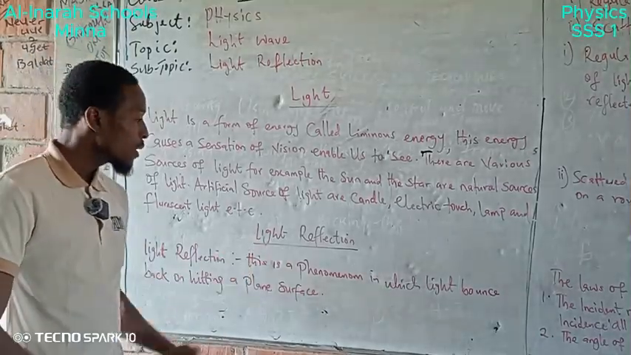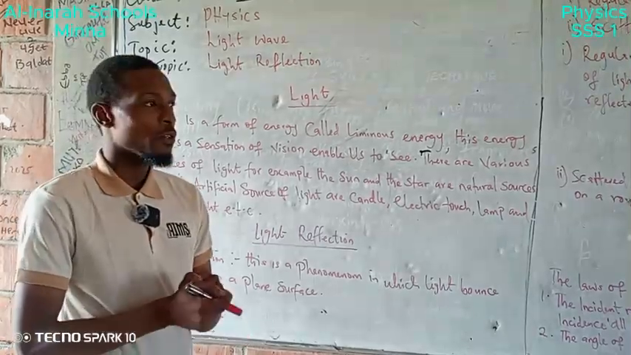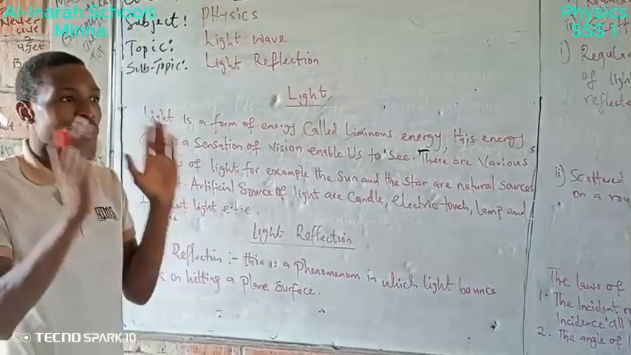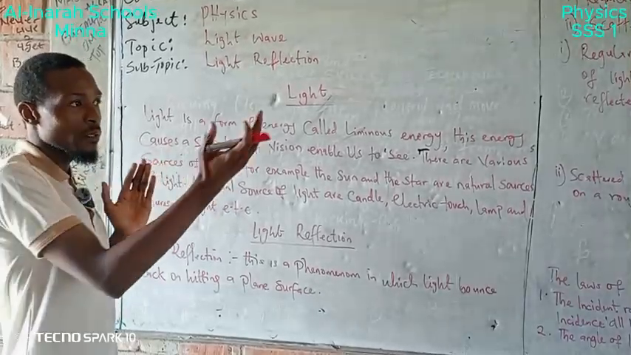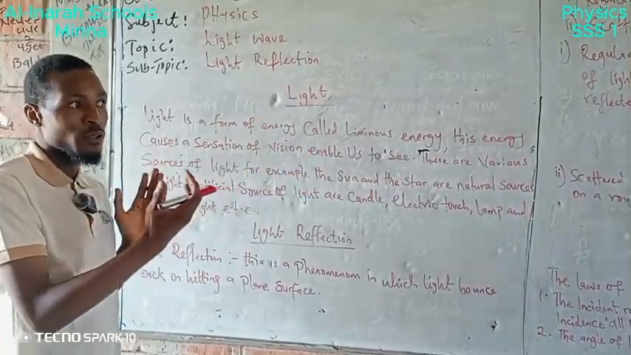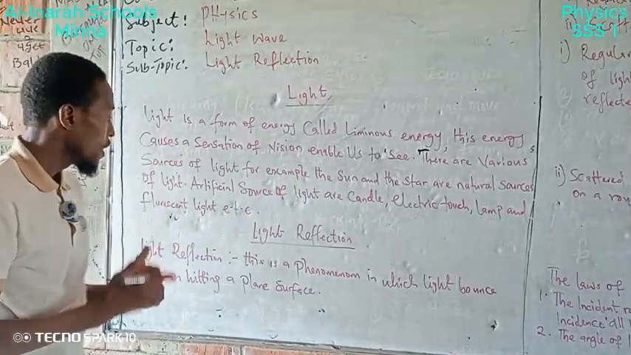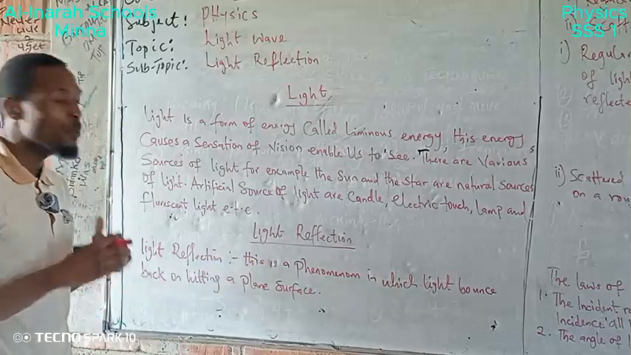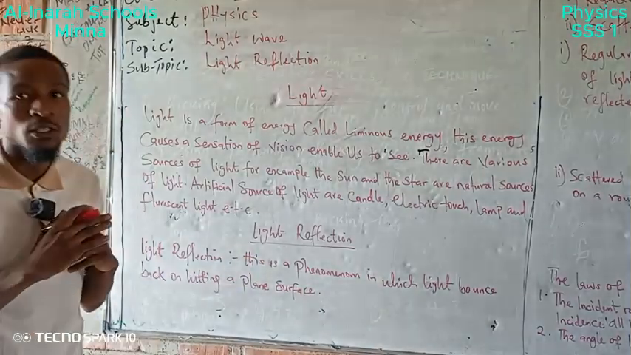Then, going to light reflection, let's know what is reflection first. Reflection: when you stand in front of a mirror, that image of yourself is a reflection of yourself, as the ray bounces back on you. Light reflection is a phenomenon in which light bounces back on hitting a plane surface.